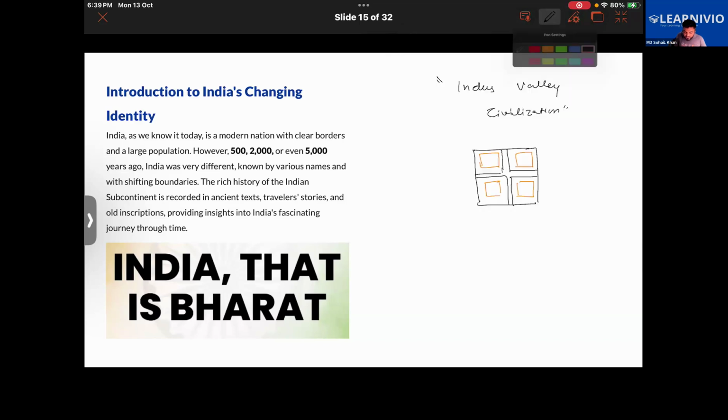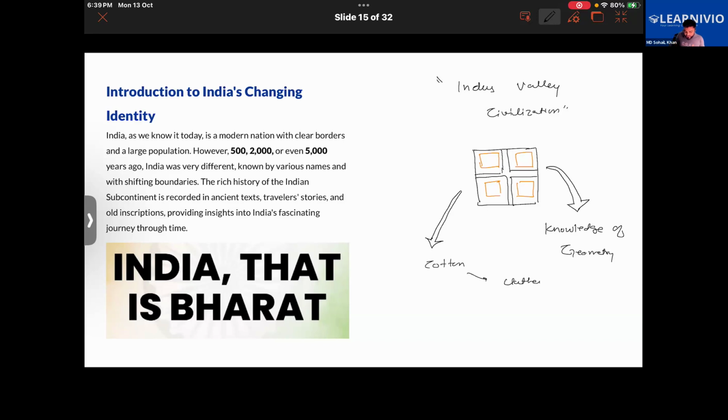So it shows us that the people of the Indus Valley civilization had knowledge of geometry. So we know about that. Then we also get to know that India was the first region in the world to grow and weave cotton. India was the first region in the world to grow cotton and make clothes out of it. Isn't that an interesting fact? So we should be proud of the culture of India also, right? Getting it?